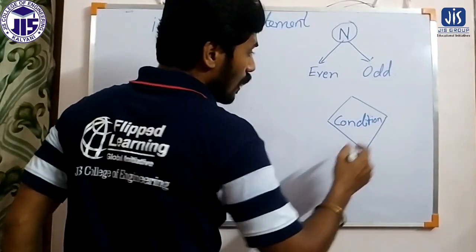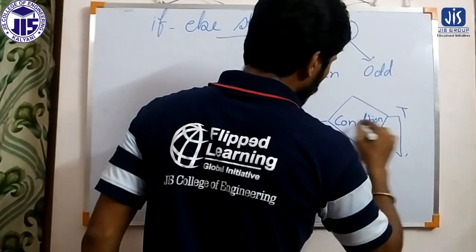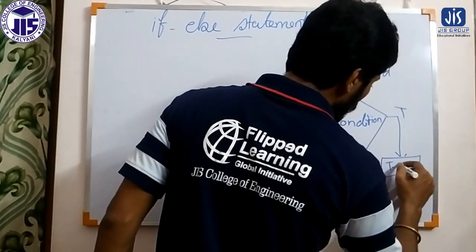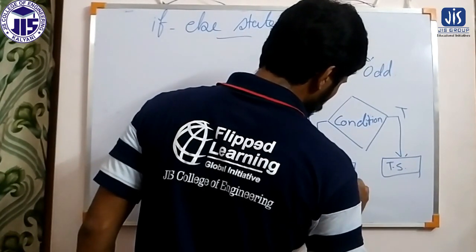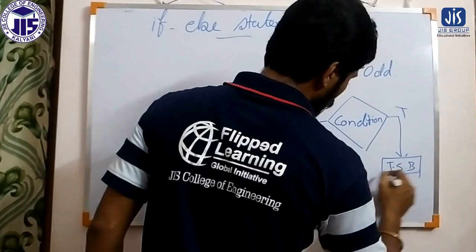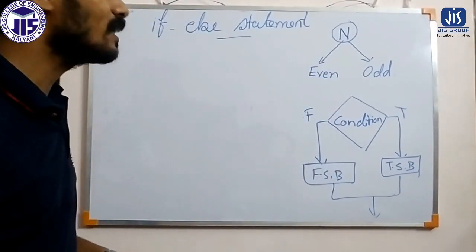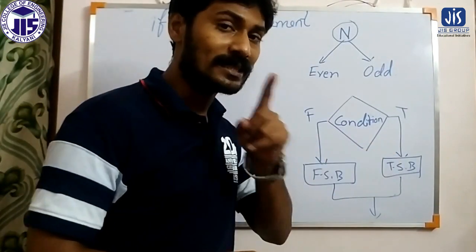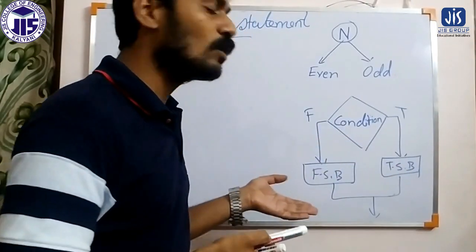And depending on the condition, if the condition is true and if the condition is false, we have to decide what will be our true statement block and what will be our false statement block. So we have to identify mainly three things. First, what should be the condition? What should be the exact condition? Then if the condition is true, what will we do? And if the condition is false, what will we do?